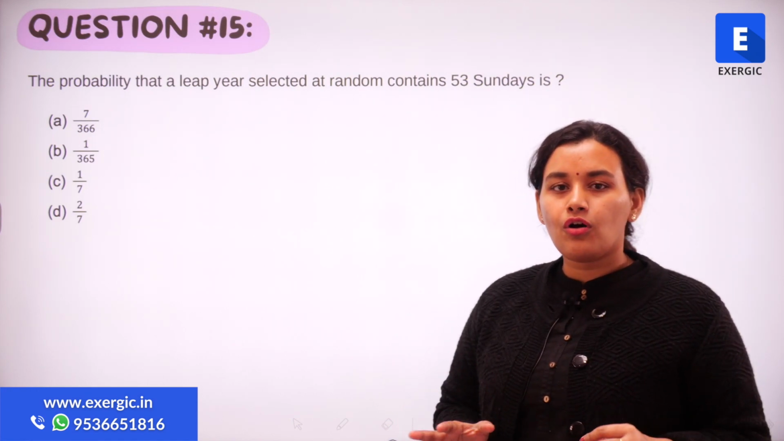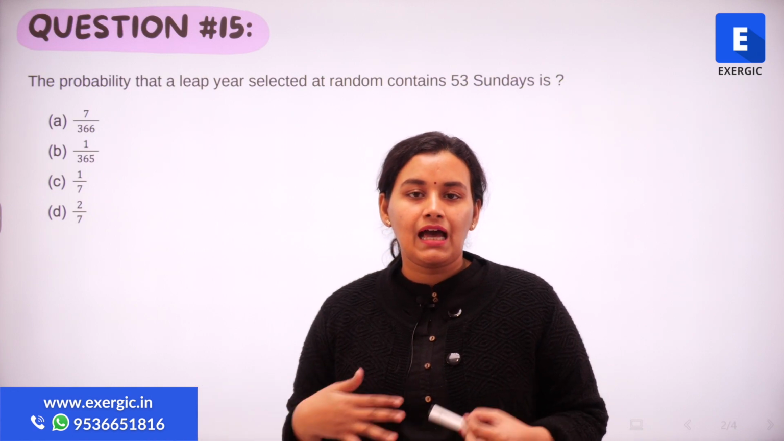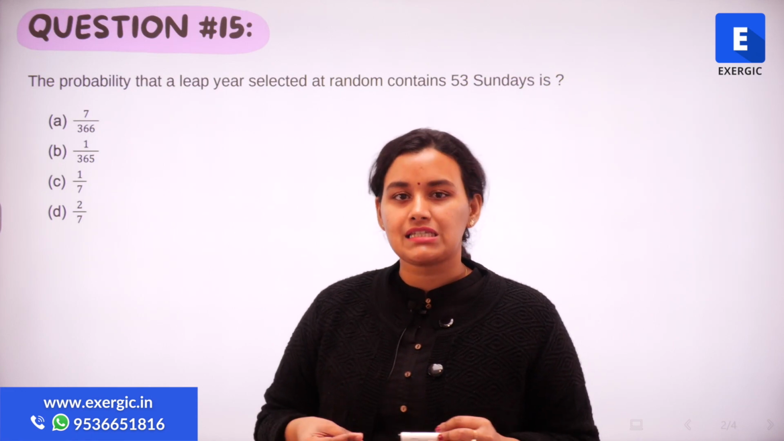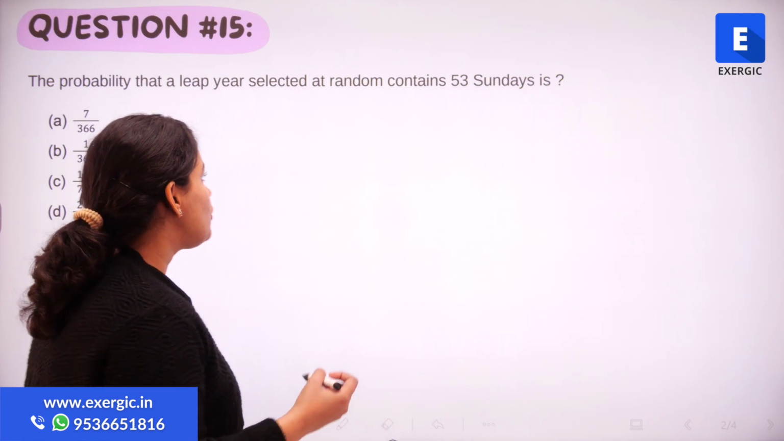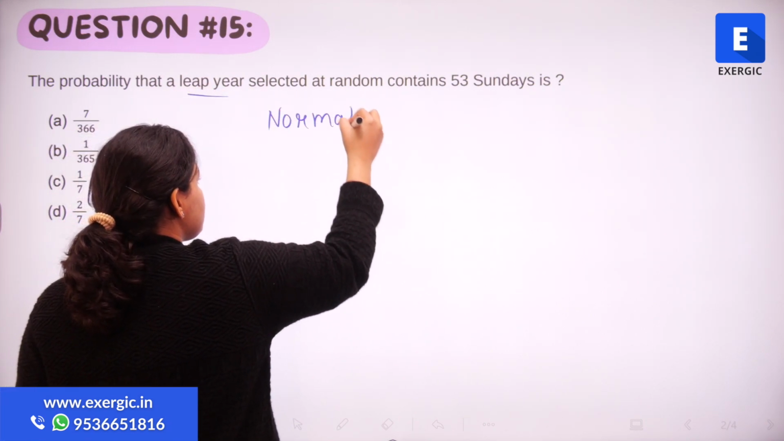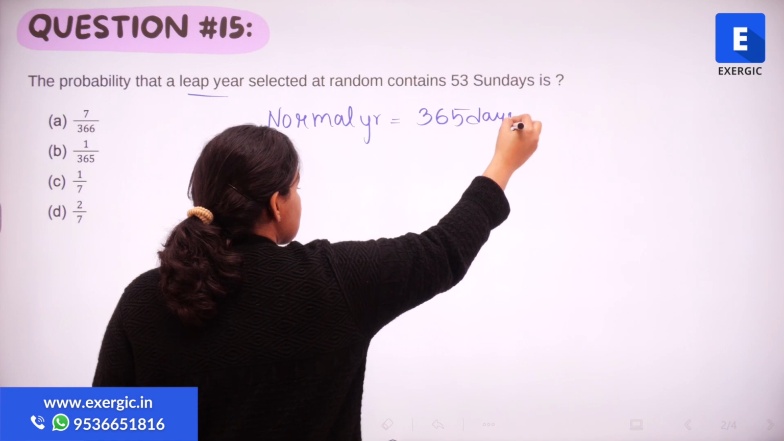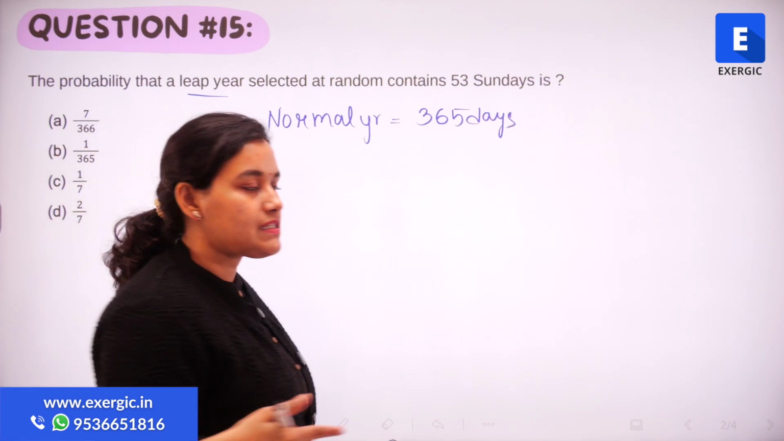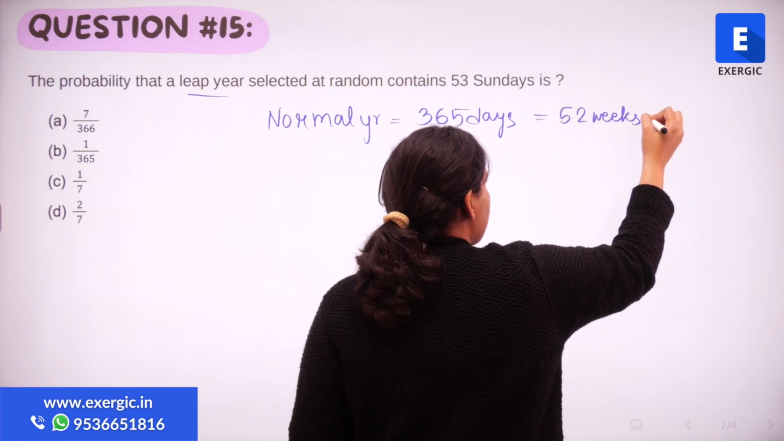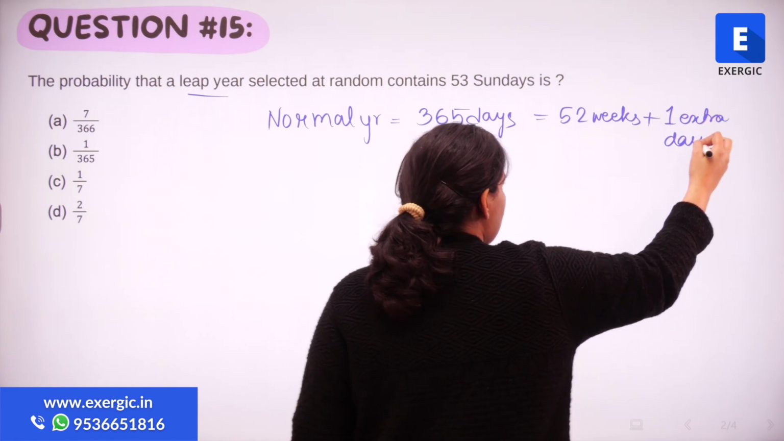So first of all, we should know what a leap year is. A leap year has got 366 days as opposed to a non-leap year, which has got 365 days. This is the most preliminary knowledge that we should have. A normal year has got 365 days, and if I want to express this in terms of weeks, then we can say that it has got 52 complete weeks plus one extra day. This is what a normal year looks like.